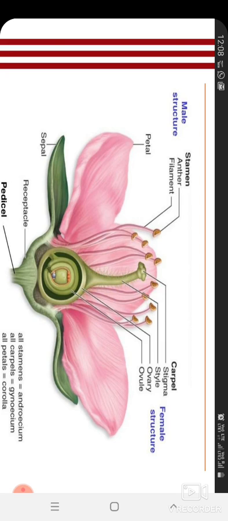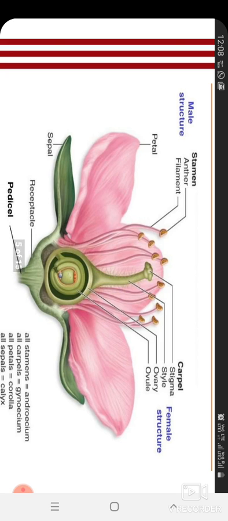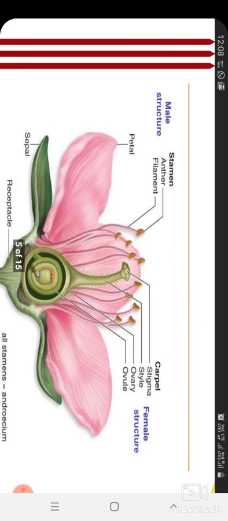So the pollen grains are transferred from the anther to the stigma. Where is the stigma? It's female. See, this is the stigma. When this pollen grain falls on the stigma, then pollination takes place. So this is called pollination.